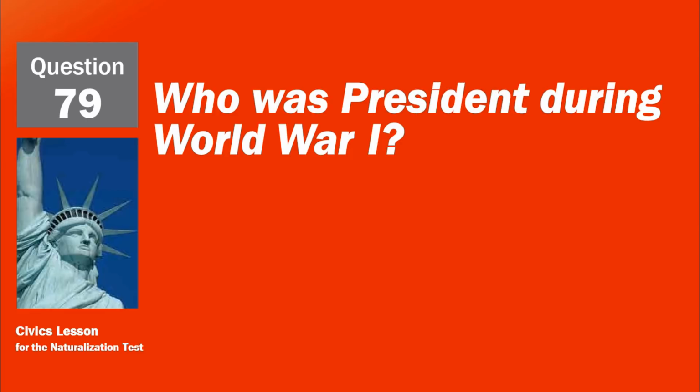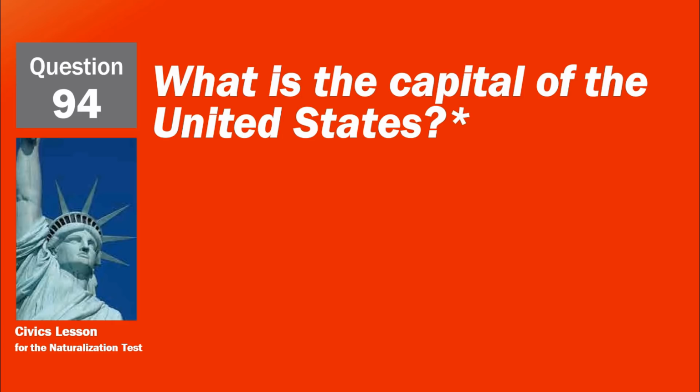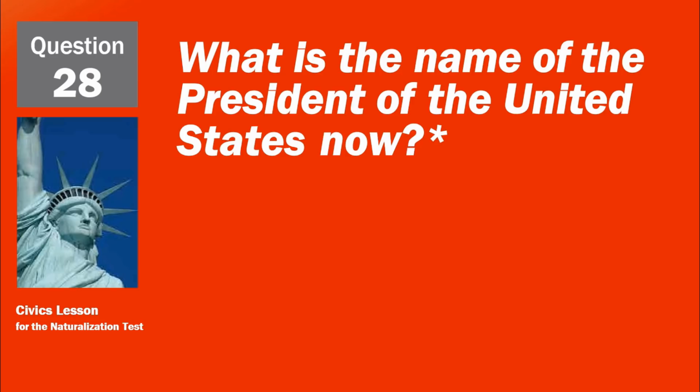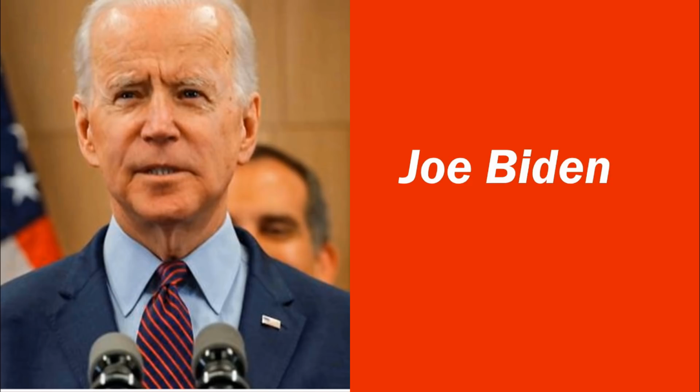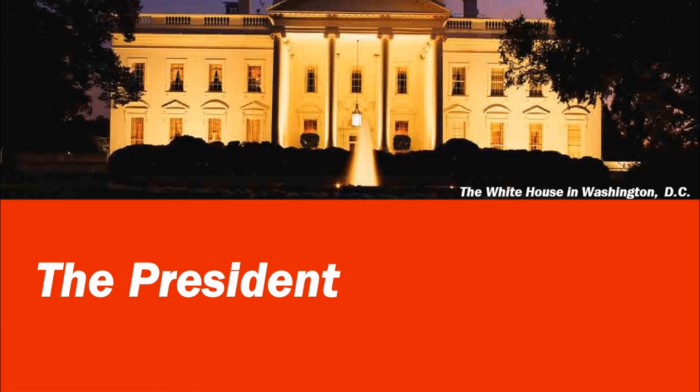Who was president during World War I? Woodrow Wilson. What is the capital of the United States? Washington, D.C. What is the name of the President of the United States now? Joe Biden. Who is in charge of the executive branch? The President.